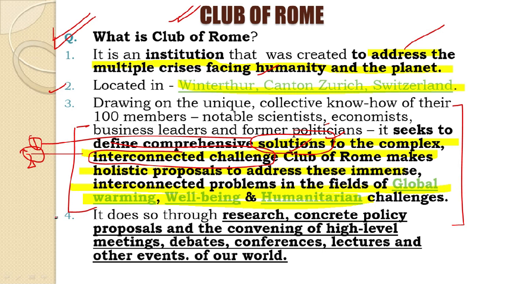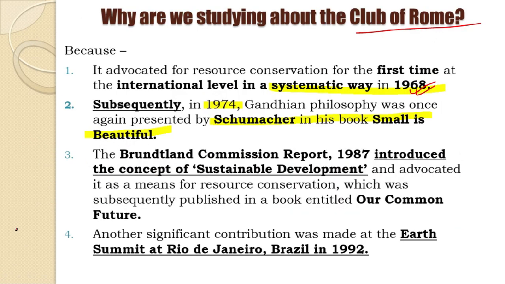Holistic means complete, which has a lot of dimensions, and let us go through the lot of dimensions, the problems which are interconnected in the fields of global warming, number one. Number two, well-being and humanitarian challenges. Okay, so definitely 3 points have been taken out from here, that first of all, the aim of Club of Rome is to seek to define comprehensive solutions to what? To interconnected challenges. Okay, what are these interconnected challenges and how are these challenges interconnected and through which fields? So they are interconnected to the fields of global warming, well-being and humanitarian. Okay, let us move ahead and let us see.